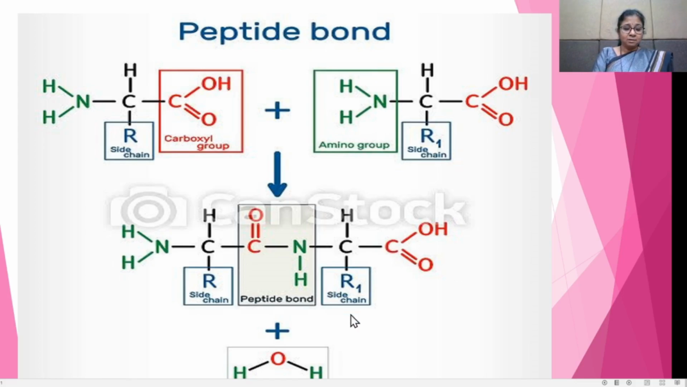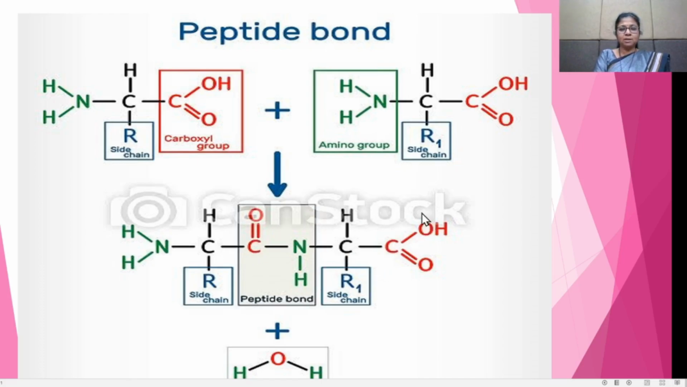And the CHR groups are linked together. Here is CHR, and here is also CHR. These groups are linked together by this CONH, the peptide linkage, and these units linked to each other are called the amino acid residues.